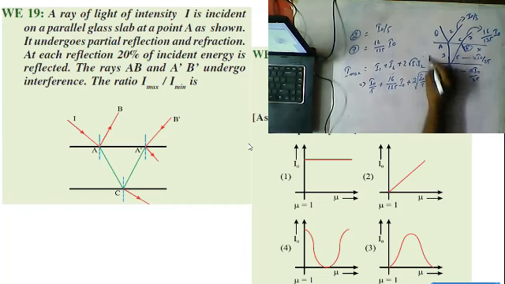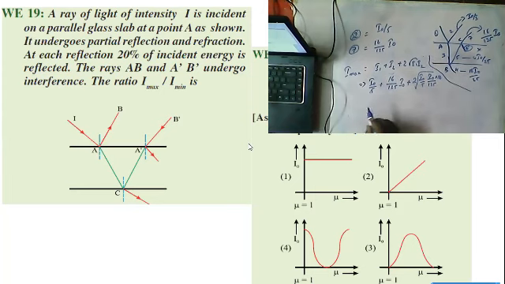Now, square root of I naught and I naught. So here you can see the square root of 16 is 4. 4 2s are 8, 8 I naught, and the square root of 625 is 25.